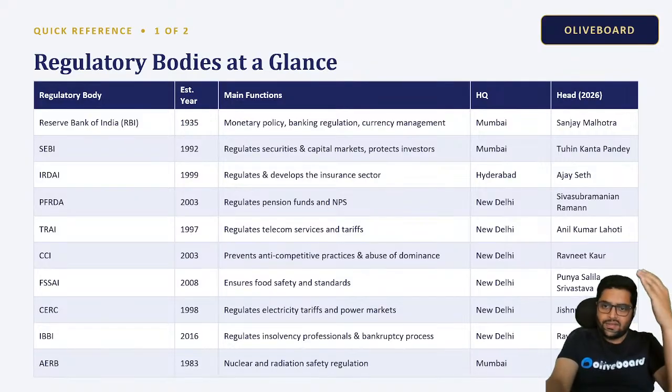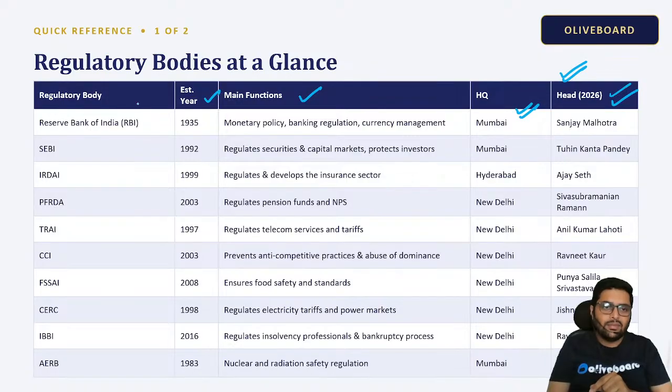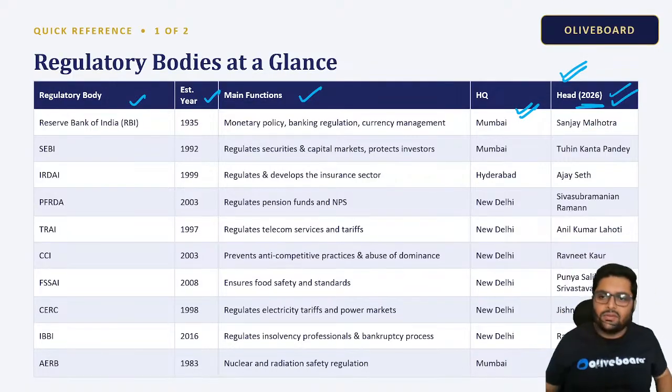So we have a list of all the regulatory bodies and their heads as of 2026. Now I'll tell you to be careful when you read this column, because this keeps on changing very frequently. I have presented to you all the headquarters. In this PDF you have the headquarters, functions, established year, the name, and the current head as of 2026. So it is a one stop destination for you. If you read this PDF, a lot of current affairs is also covered, but make sure you update it.